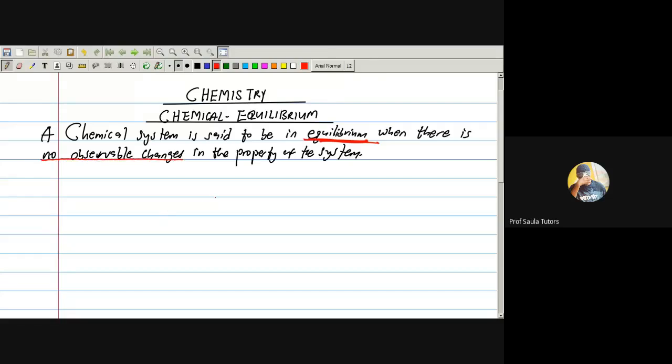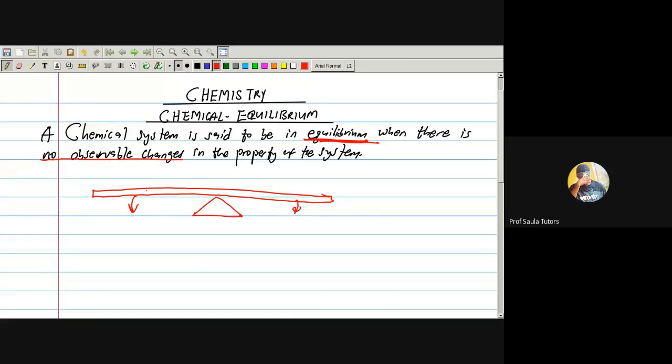You see, just like I have a knife edge like this, and I try to balance a meter rule on this knife edge in a way that it will not tip. If you are able to balance this meter rule in a way that it did not bend left or bend right, then we can say this system is in equilibrium.